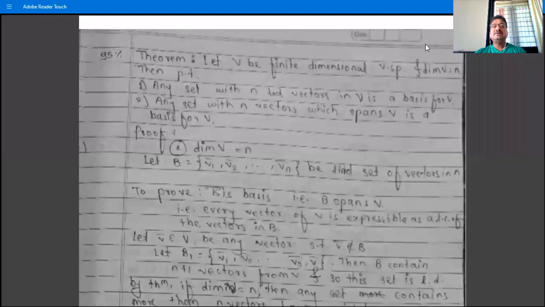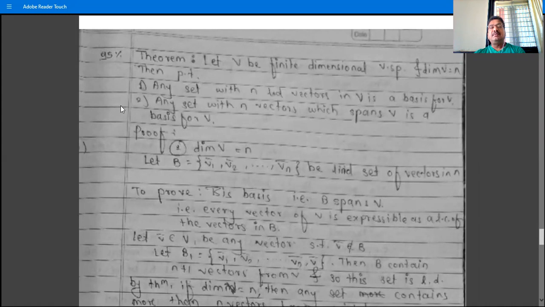Theorem on basis: let V be a finite dimensional vector space. That is, the dimension of V is finite, and suppose the dimension of V is equal to N. Then, one, any set with N linearly independent vectors in V is a basis for V. And two, any set with N vectors which spans V is a basis for V.